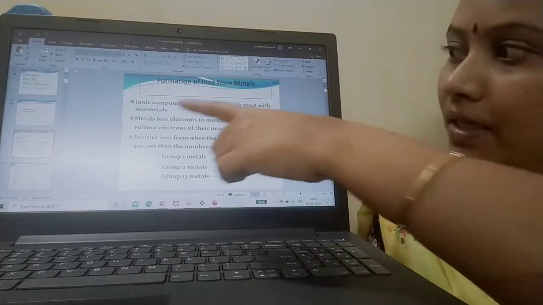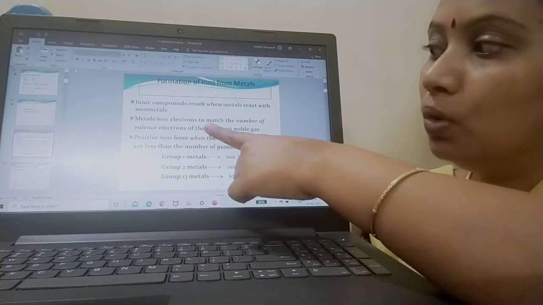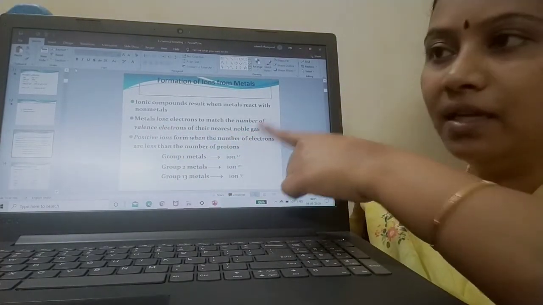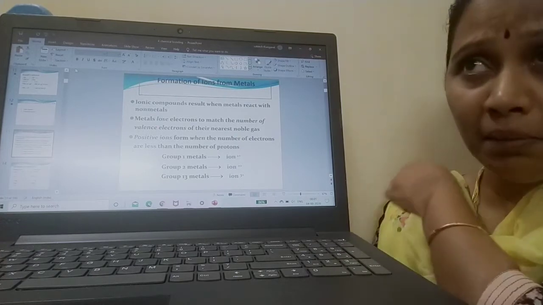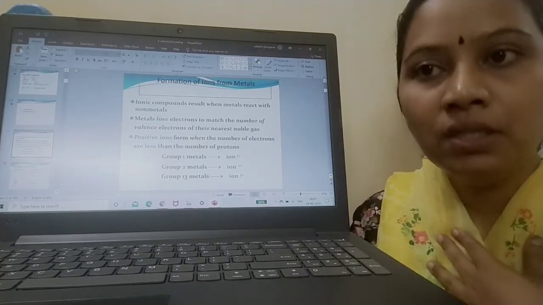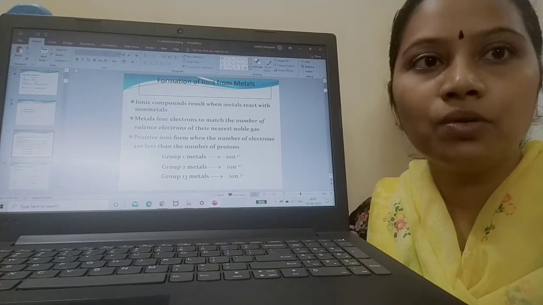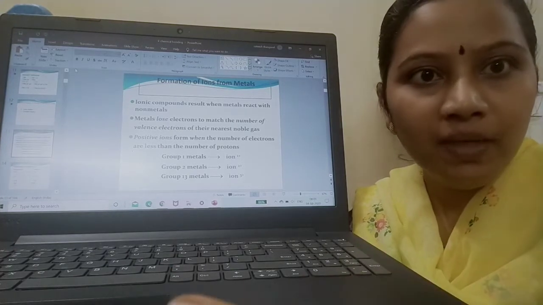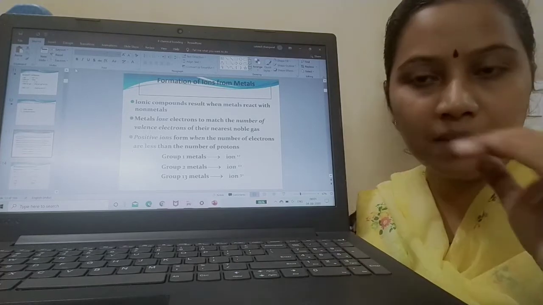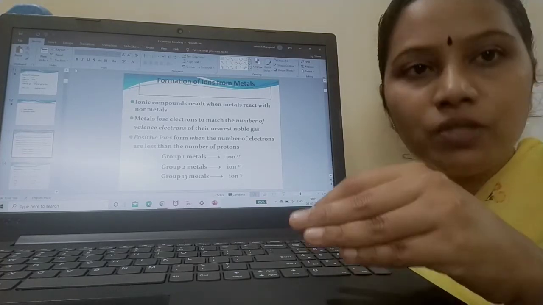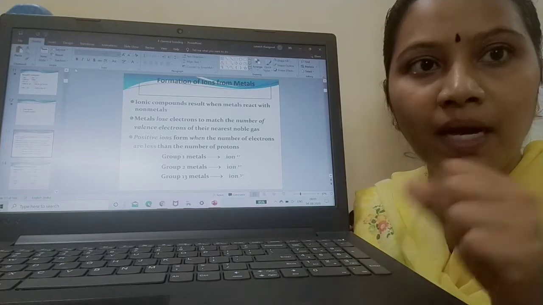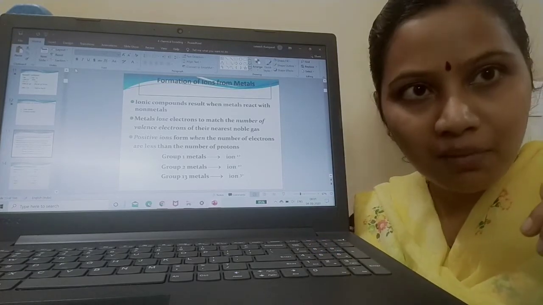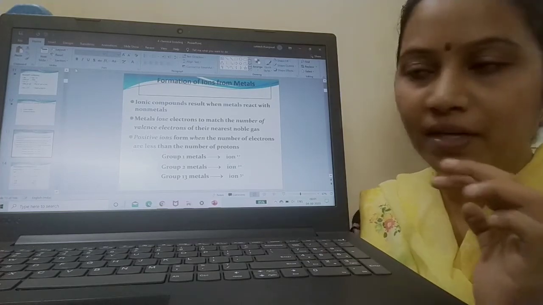Now, metals try to lose electrons so as to match the number of valence electrons to the nearest noble gas. I am a metal. What is my intention? I have to lose my electron so that I'll be close to my friend, the noble gas, because metals and non-metals are separated by noble gases. Which noble gas is closer to me? I want to reach its configuration, so I'll try to lose as many electrons as needed to be close to my friend's configuration.